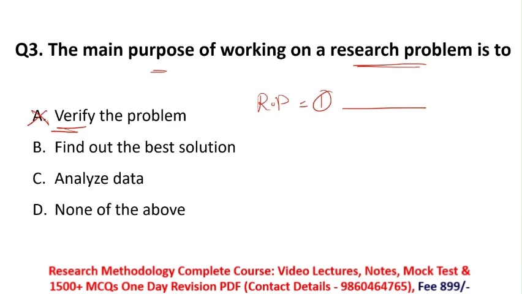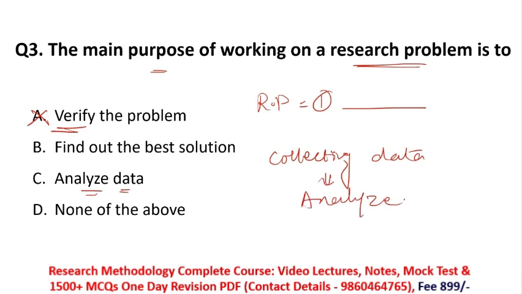Then we'll see option C, analyze data. Remember, in research we analyze data after collecting data. Analyze means, suppose I collect some data from a sample by performing research, and after that I am analyzing the data I got.